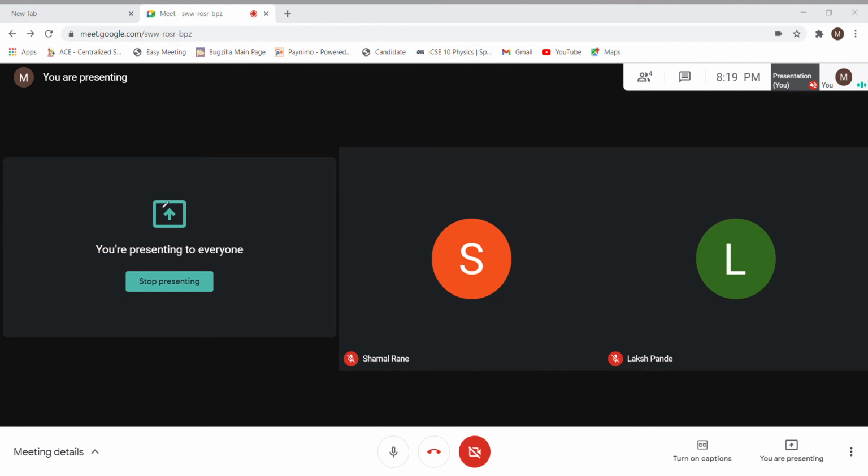Yes or no? Am I correct? If B doesn't move slowly, A will never collide. If B moves faster, then A will never catch up. Consider this like two vehicles: B is a vehicle and A is a vehicle, and you want to hit. If you want to hit, obviously you have to ride faster. So A is moving at a faster speed, 8 meter per second, and B is moving at 5 meter per second. Clear? If the collision is perfectly elastic, then what is the velocity of both the objects after collision?